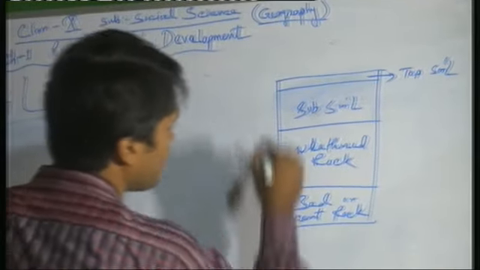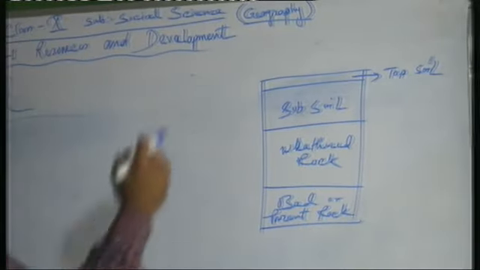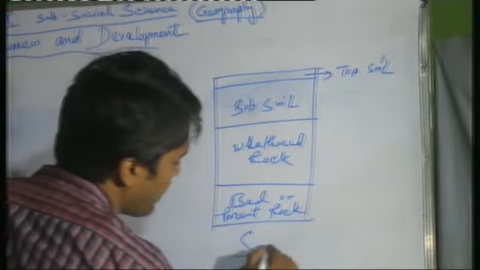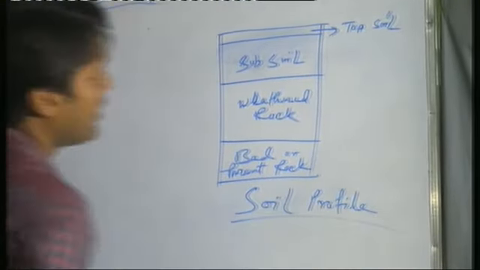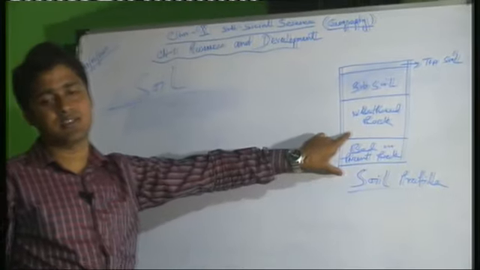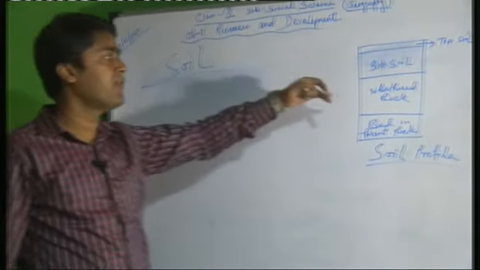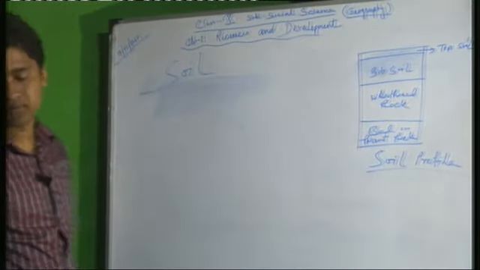This vertical division of different layers, A horizon, B horizon and C horizon, all together is called the soil profile. The bedrock or parent rock is most important because the characteristics of the bedrock are carried by the soil. After weathering, this rock is converted into soil.